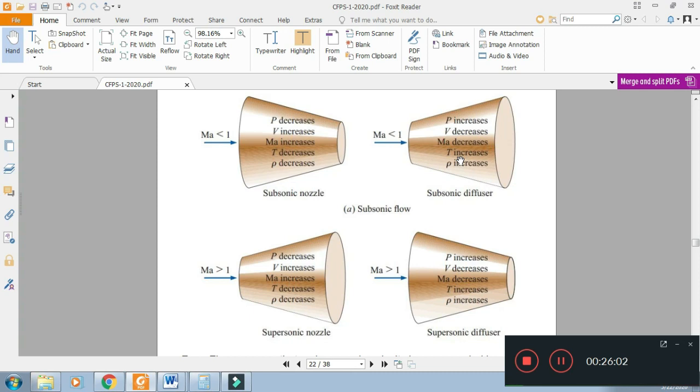Velocity of sound is decreasing due to increase in fluid velocity because the total temperature is constant in the isentropic flow. So when velocity is increasing, the static temperature is decreasing. The static temperature decrease indicates that velocity of sound is decreasing. And from the relation of velocity and density, when velocity increases, density decreases.